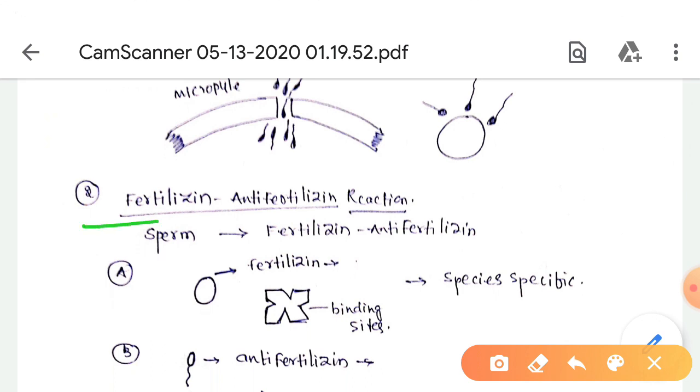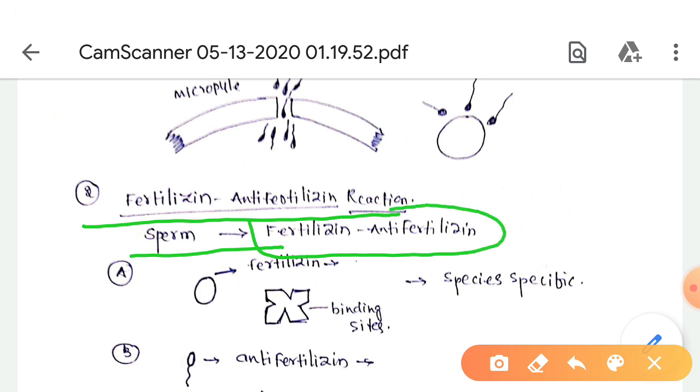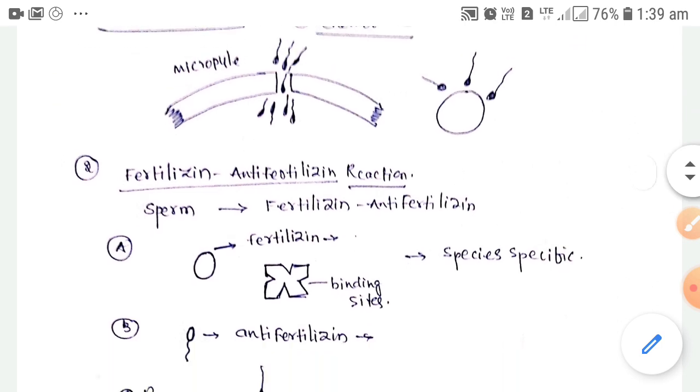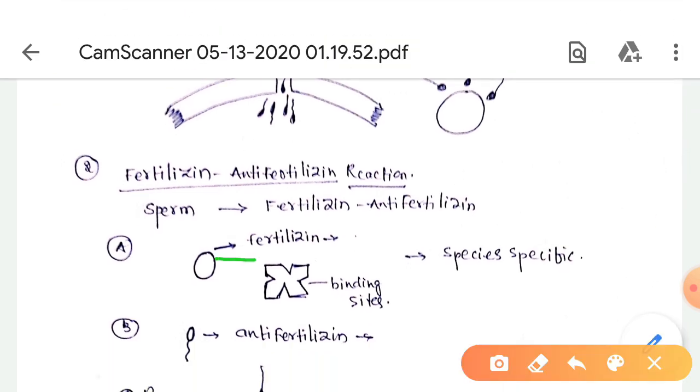Second one, fertilizin and anti-fertilizin reactions. Here the sperm identifies the egg by the reactions between fertilizin and anti-fertilizin. First we have to know about fertilizin. Fertilizin is a chemical substance present on the egg surface.